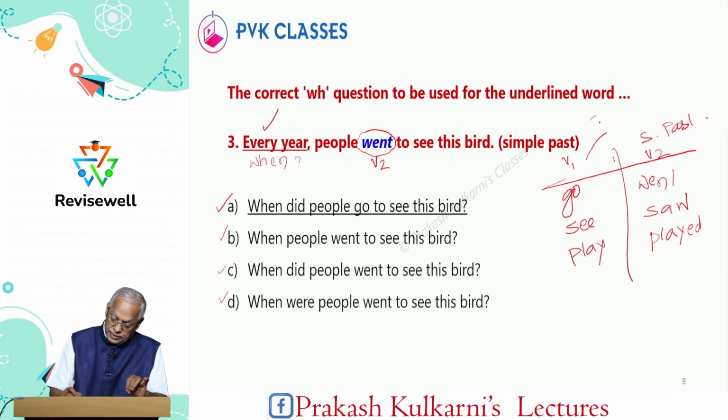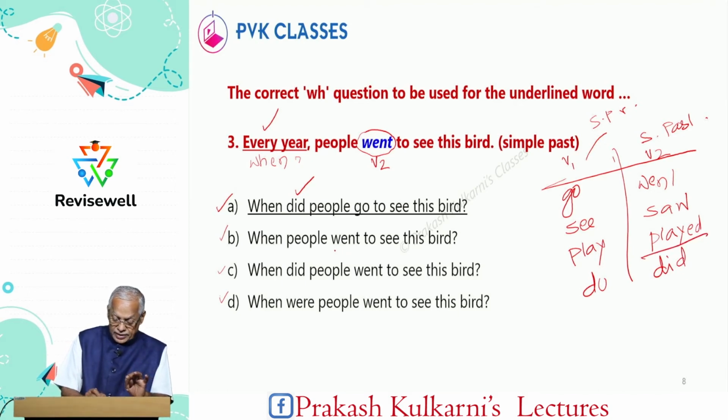This is simple present. So now we have to search for simple past. Here did is there, do, did. Similarly, do, did. For all simple past, did will be there. And here went is their verb. Therefore, this is wrong.